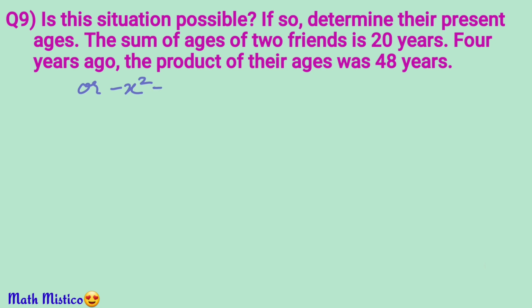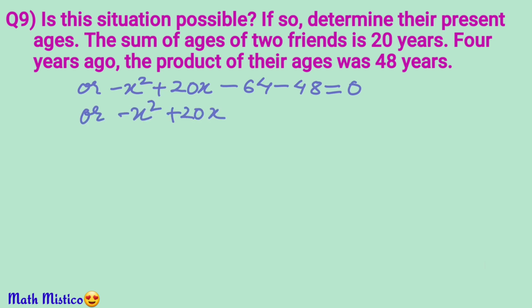So minus x square plus 20x minus 64 minus 48 is equal to 0. Or minus x square plus 20x minus 112 is equal to 0. The first term being negative, we can simplify it by multiplying throughout by minus 1. So we get x square minus 20x plus 112 is equal to 0.